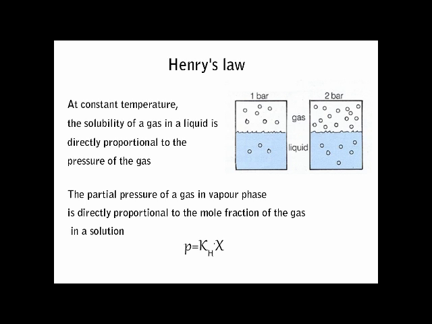So, small p is equal to K subscript H into chi. Or before introducing the constant term KH, that is Henry's constant, we can write this as small p proportional to chi.